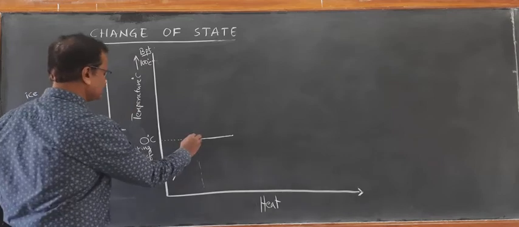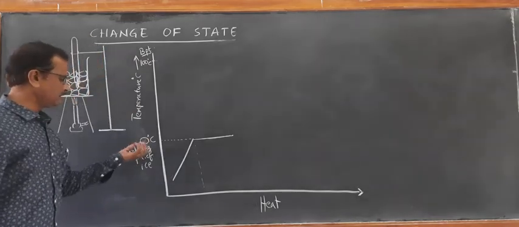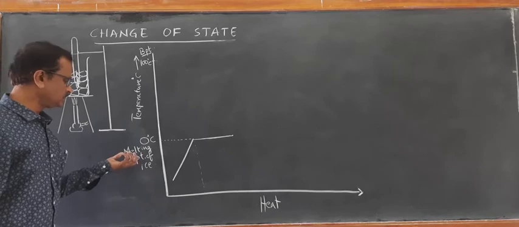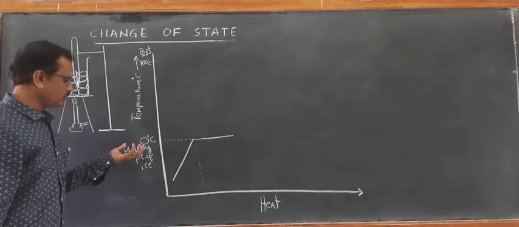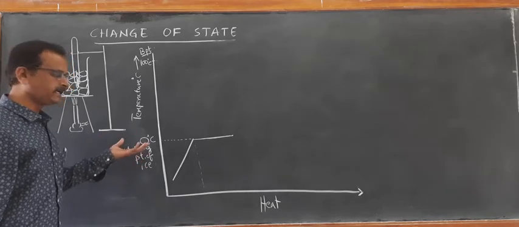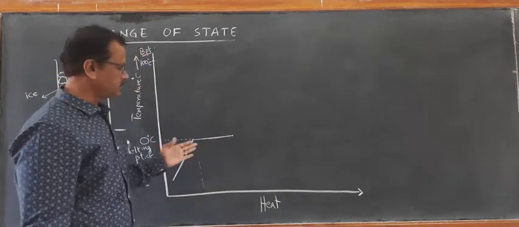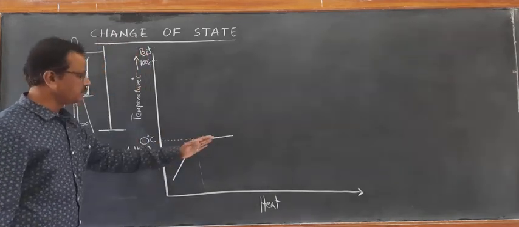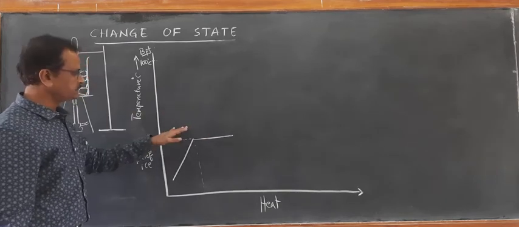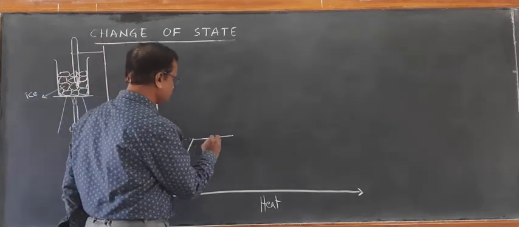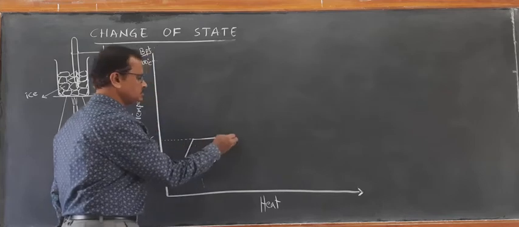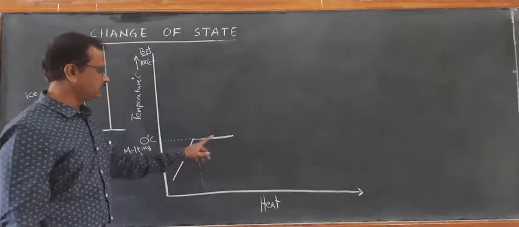After reaching 0, melting of ice into water starts. During this change of state from solid to liquid, the temperature remains the same.